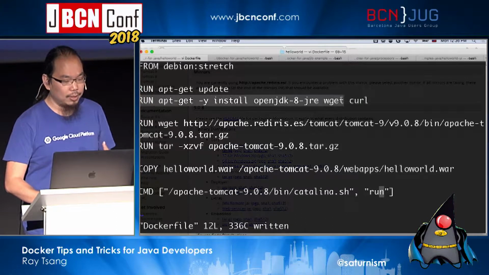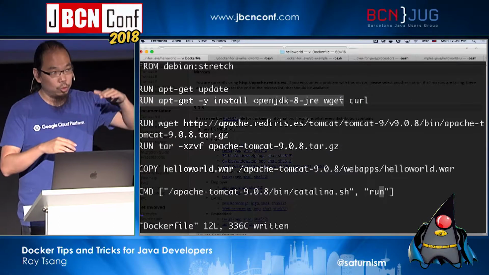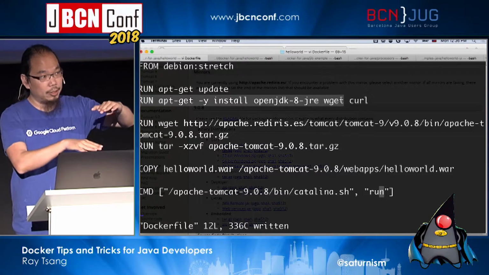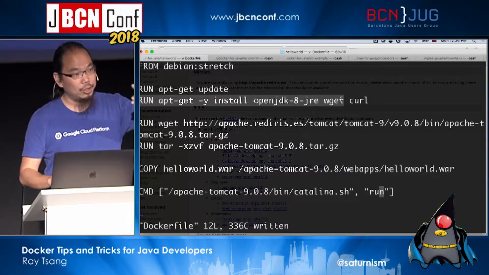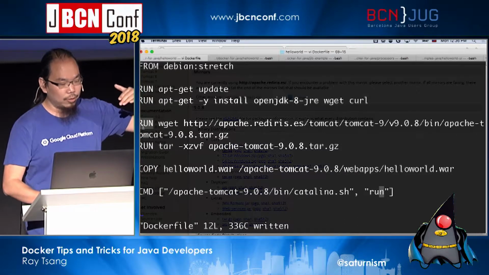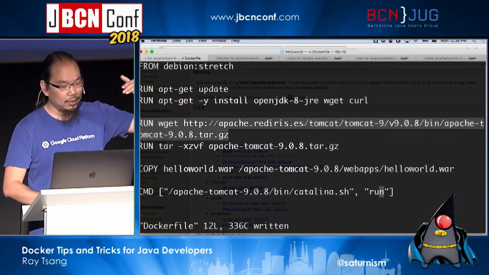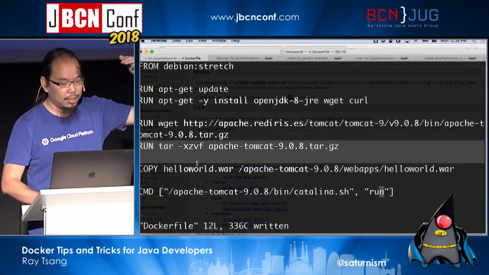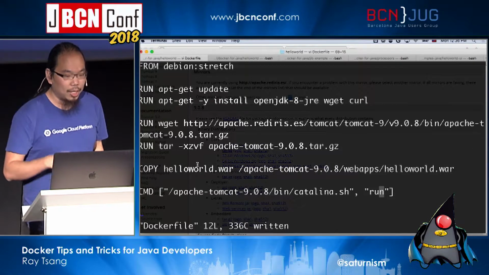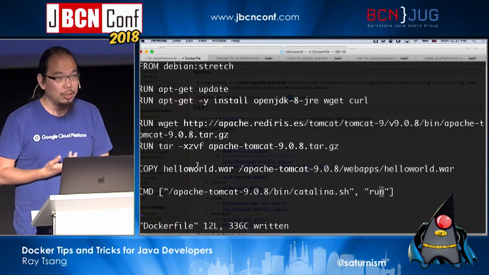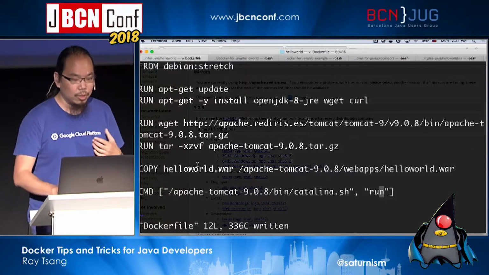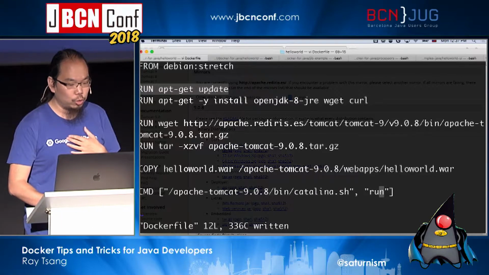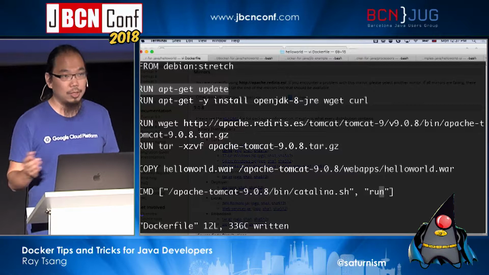And then we do an apt-get install. So it's going to build on top of the previous two layers and add another layer that has OpenJDK on top of that. And then finally another layer that has wget, another layer that actually unpacks it and copies and all that, right? But we actually cache the layer by default. So Docker will say, oh, did anything change for this particular command line? apt-get update. Well, no, nothing changed.